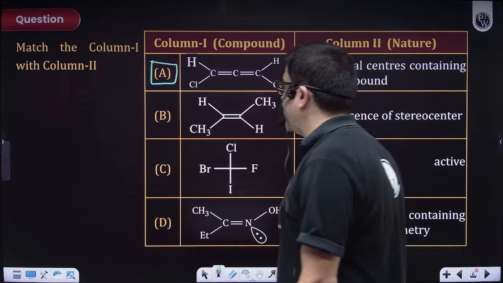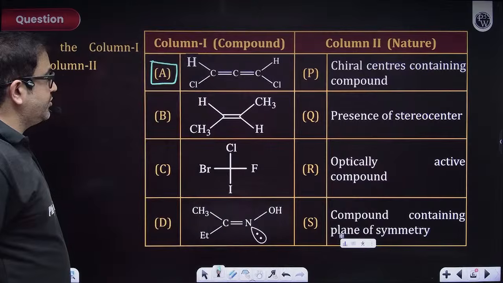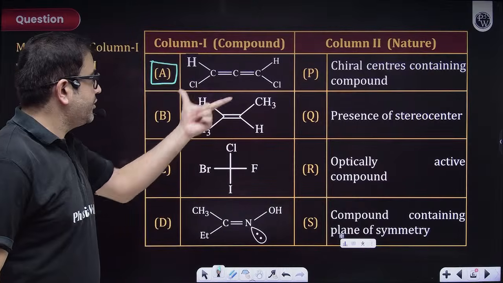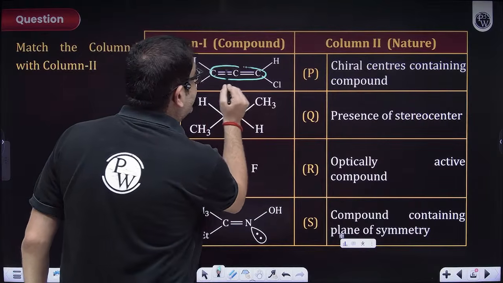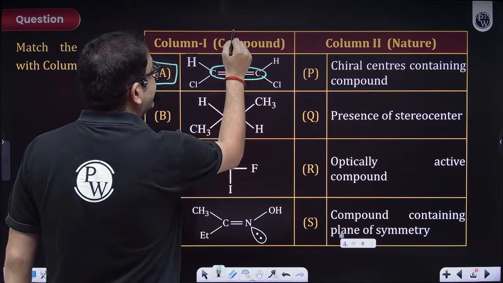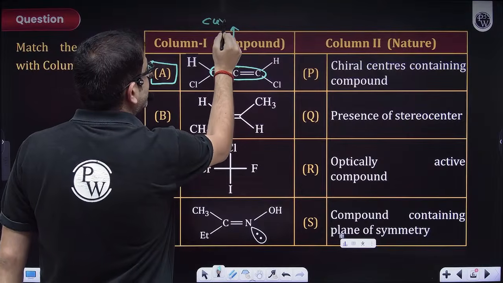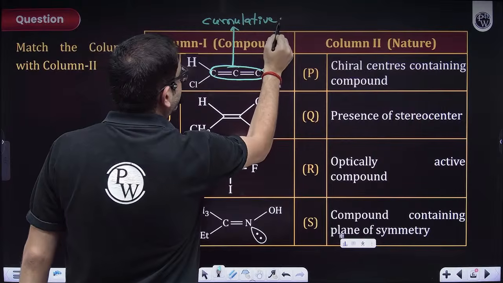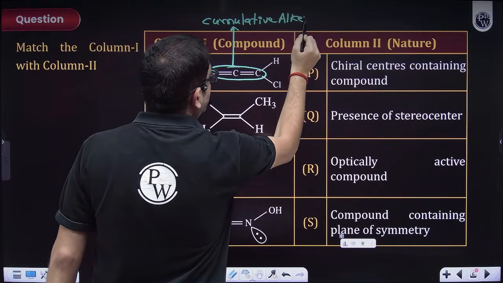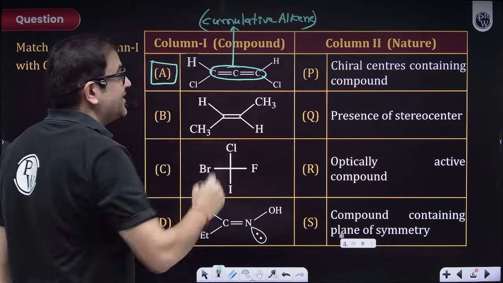Chalo, let's check, beta. So actually, my dear students, first of all we can see allene, as in cumulated alkene, where the double bonds are directly attached to each other.